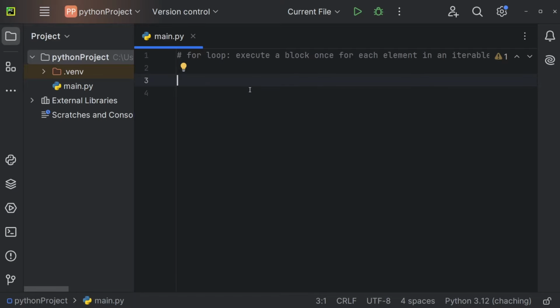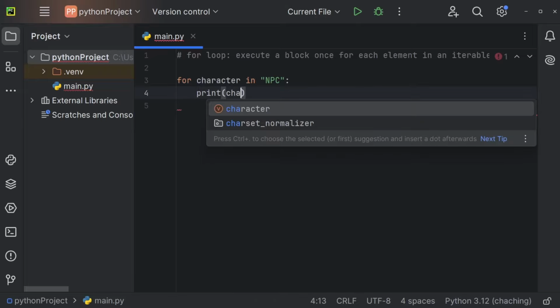You start a for loop by using the for keyword. Now we need a placeholder. This could be character, for example. The name is up to you, so this could also be a or abc or pretty much anything you like. But character is descriptive in our case. And now I'll say for character in "NPC", for example, I just want to print the character.